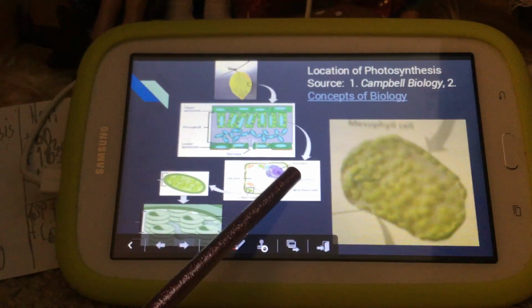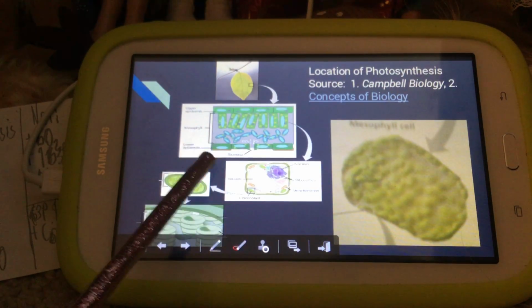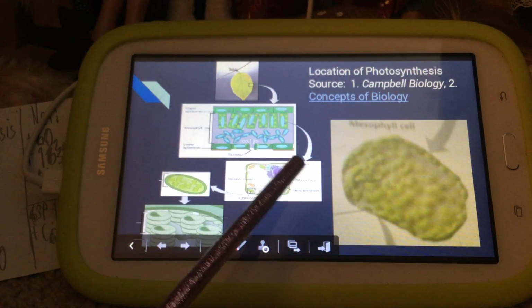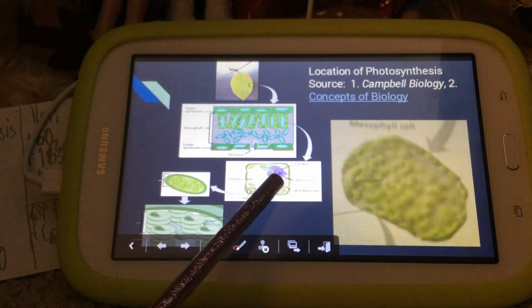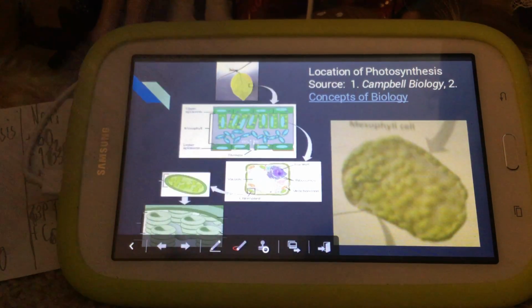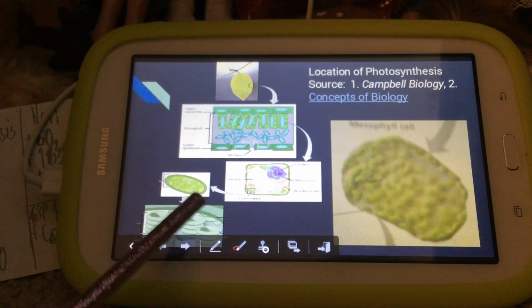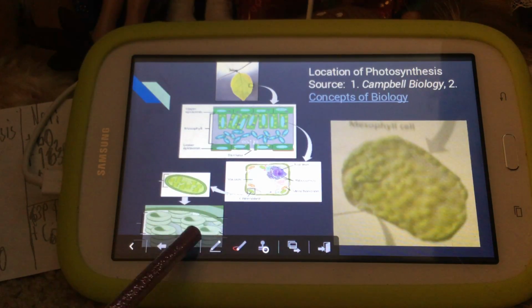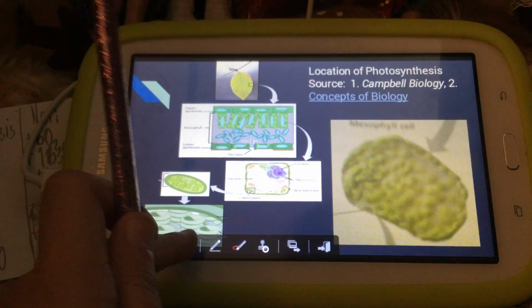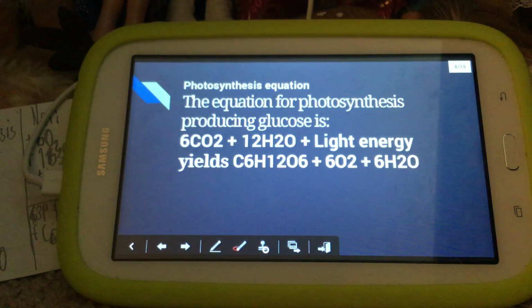Here you see we've gone into one mesophyll cell. Here they contain nucleus, ribosomes, mitochondria, and vacuole, and we get into a chloroplast. Here's the chloroplast itself, and here's an area next to the thylakoid membrane containing a little bit of stroma.